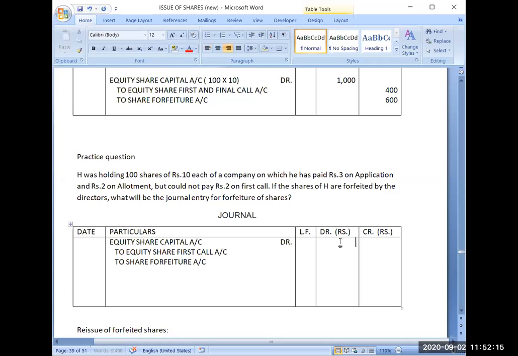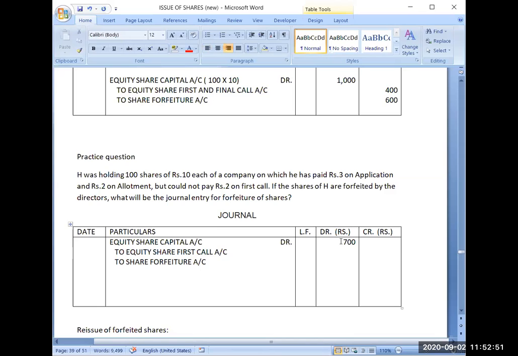Because 100 shares I am forfeiting, that's why the called up capital will be 700. Called up capital will be 700. Any confusion in called up? Okay. Now coming to the next part.